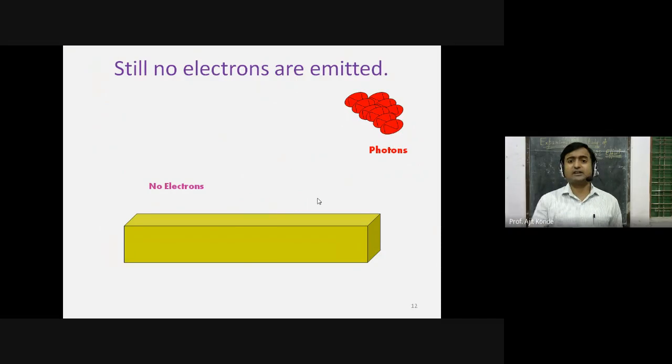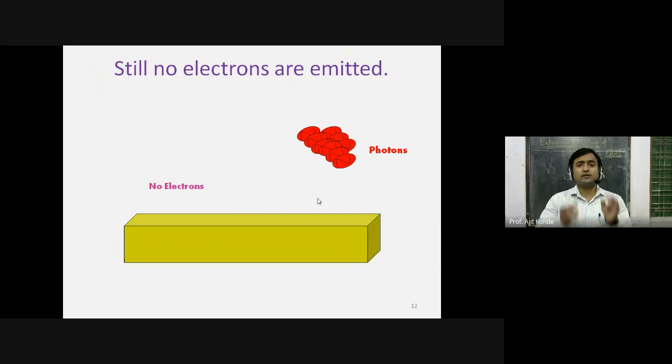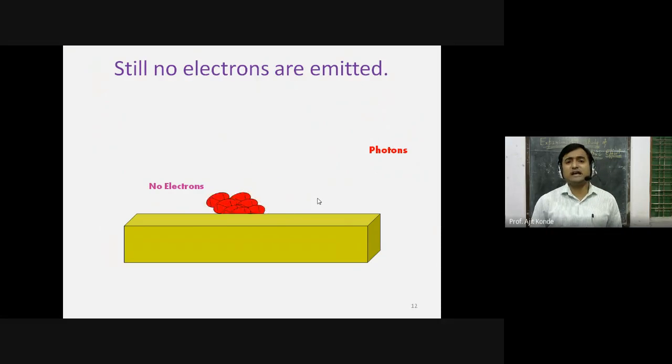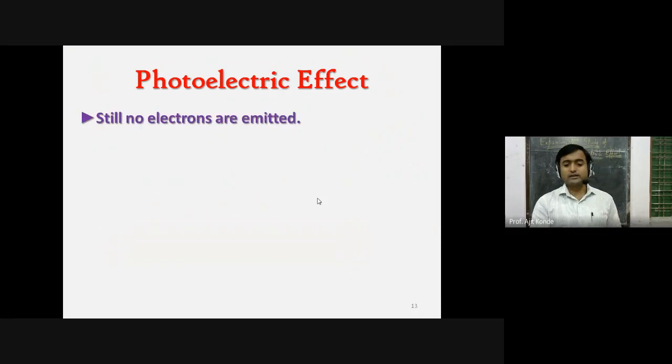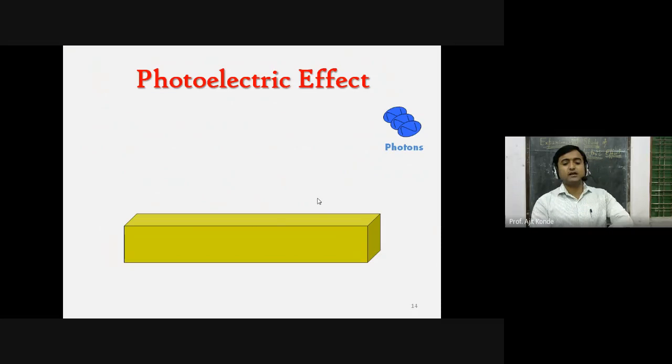See this, now we have increased the intensity, but frequency is less than threshold frequency. No electron is emitted. The must condition for photoelectric effect is that the frequency should be greater than threshold frequency. Now, we are providing the suitable frequency, that is the threshold frequency of the light, and now we will increase the intensity. See this, 3 photons are incident on the photosensitive material, 3 electrons are emitted. 3 photons, 3 electrons.